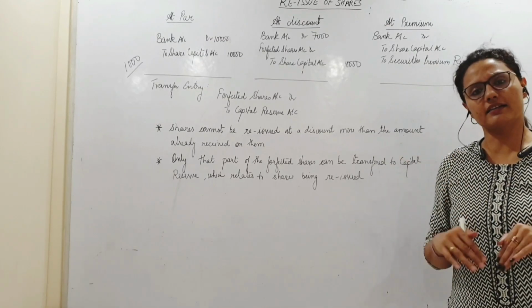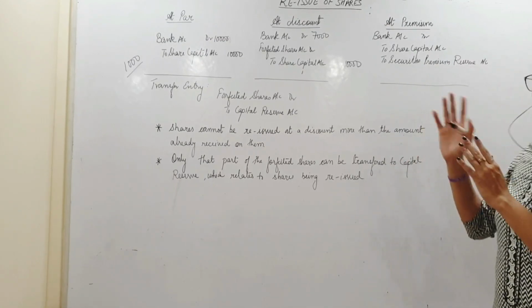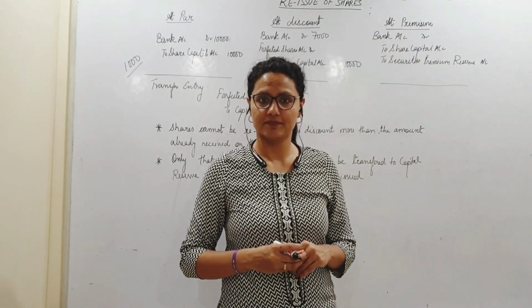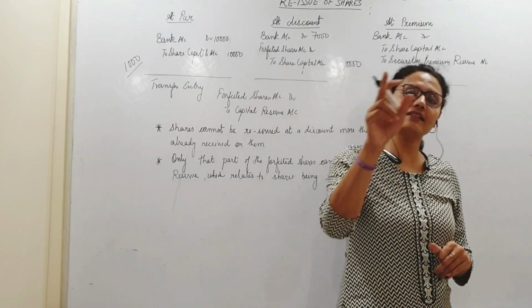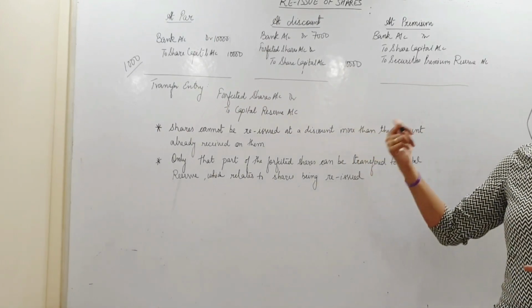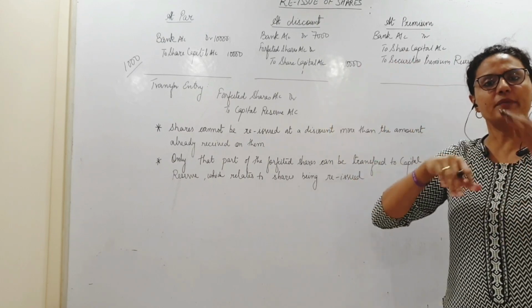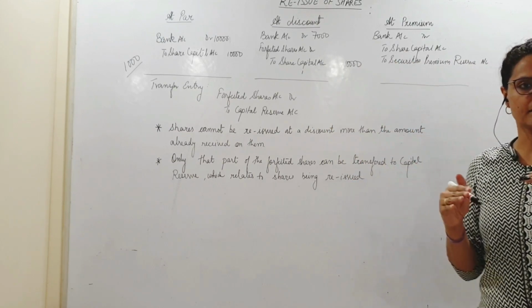Whatever amount I had received on forfeited shares, I had credited to forfeited shares account at the time of forfeiture. Now I will utilize that amount only to give a discount on those shares, correct? उस समय gain किया था, अभी जो loss हो रहा है उसी से set off कर रहे हैं, right?